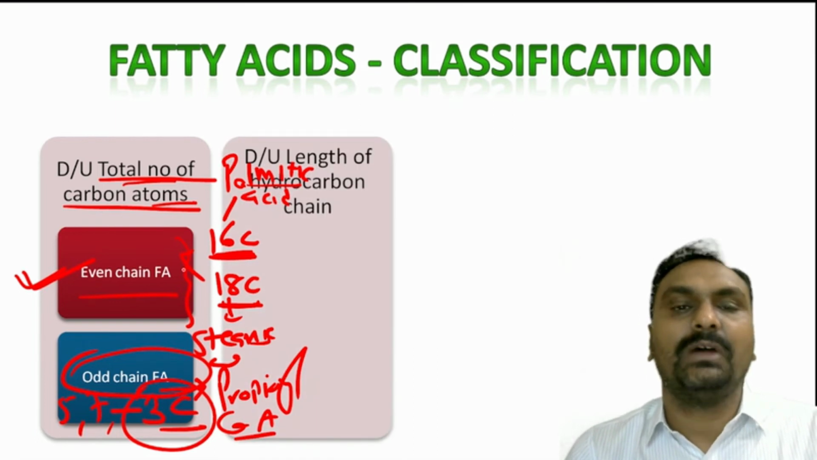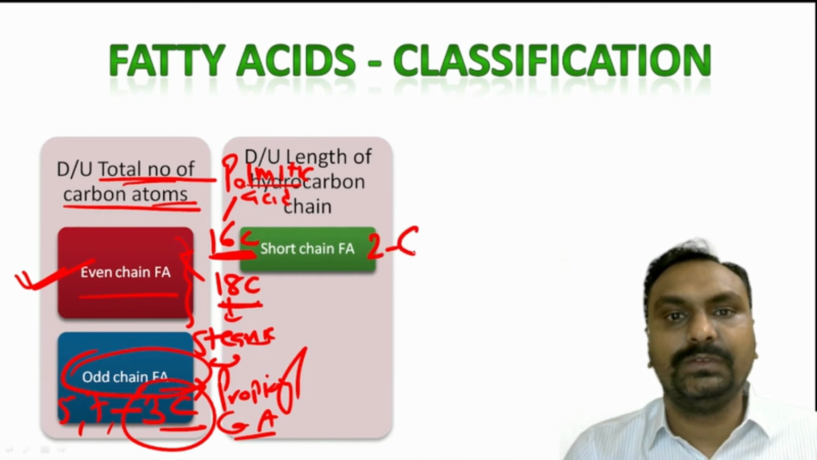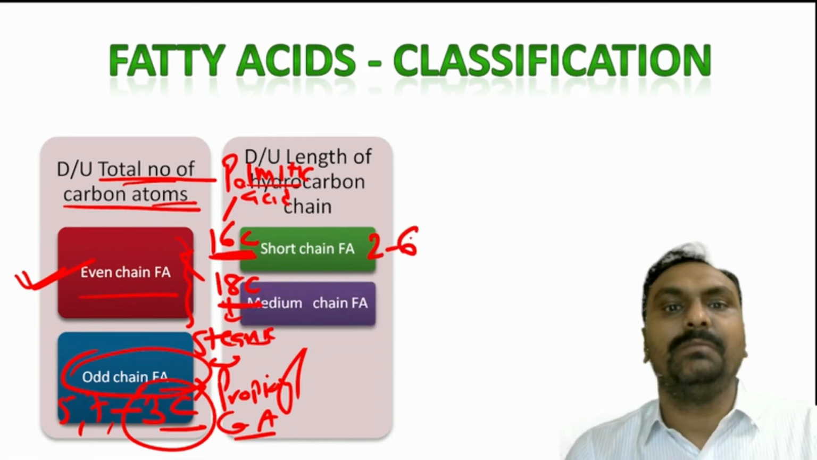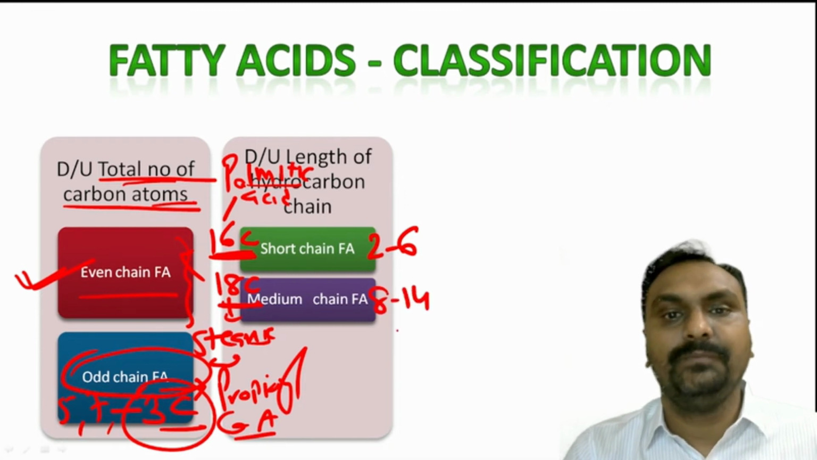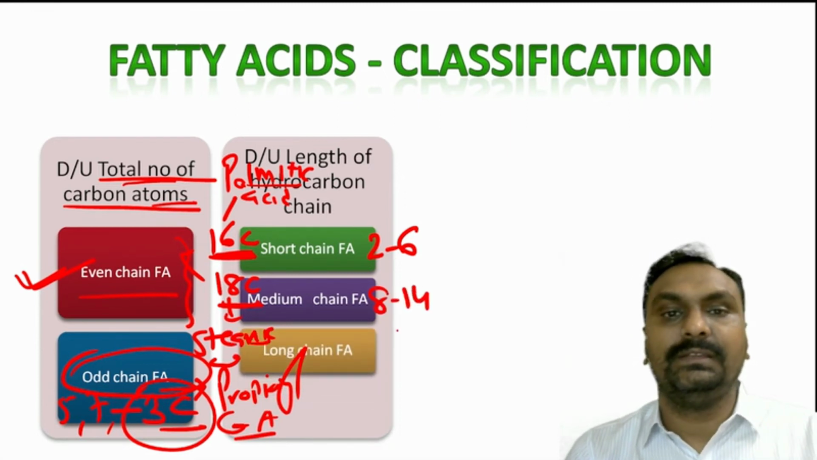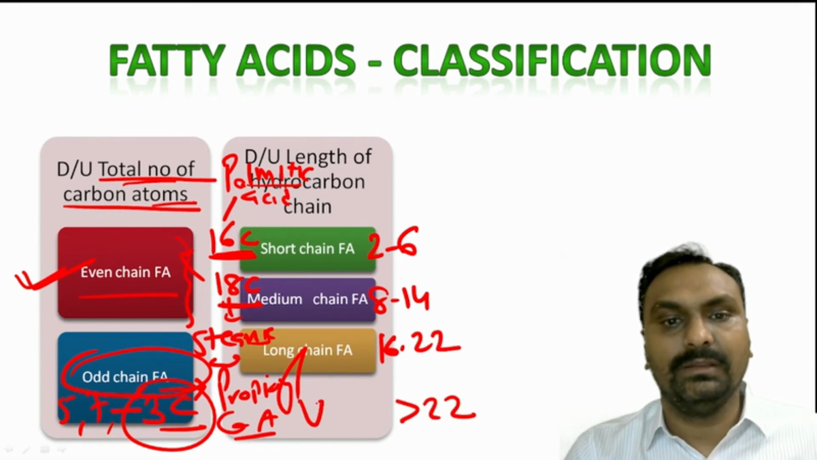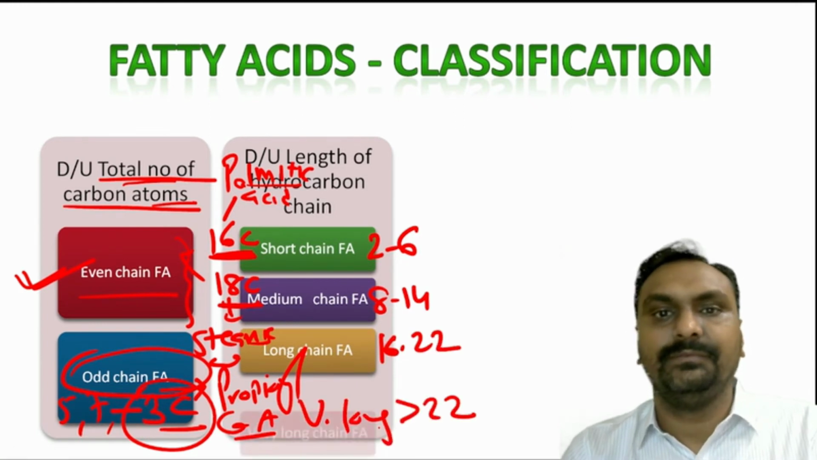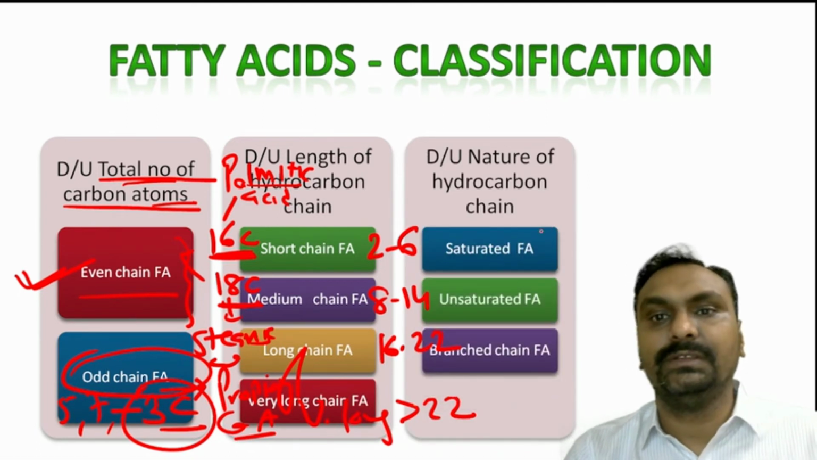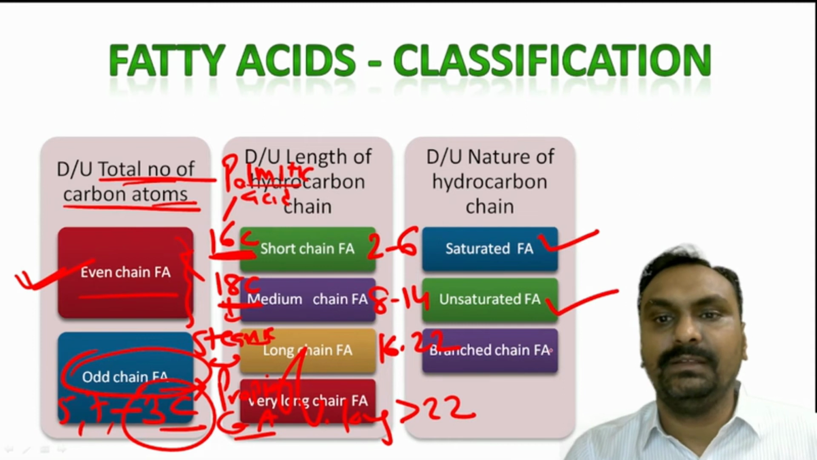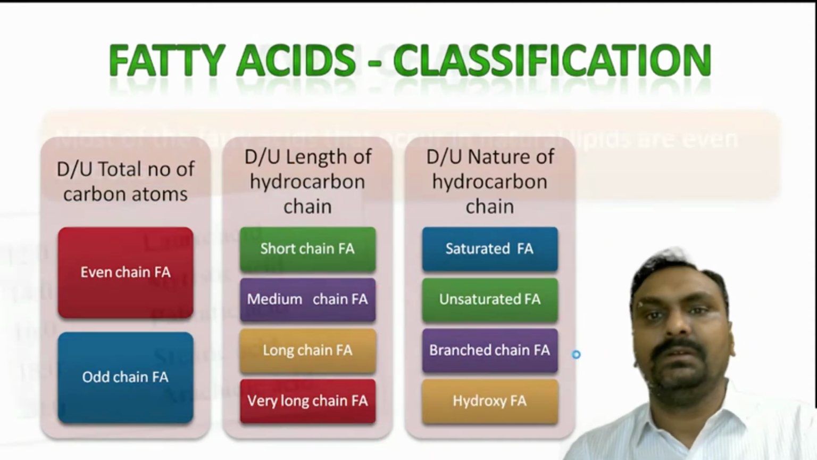Based on the length of the hydrocarbon chain, they are classified into short chain fatty acid, which is made up of 2 to 6 carbon. Medium chain fatty acid, made up of 8 to 14 carbon. Long chain fatty acid, from 16 to 22, and more than 22 are called very long chain fatty acids. Okay, based on the nature of the hydrocarbon chain, they may be classified into saturated fatty acid, unsaturated fatty acid, branched chain fatty acid, or hydroxy fatty acid.